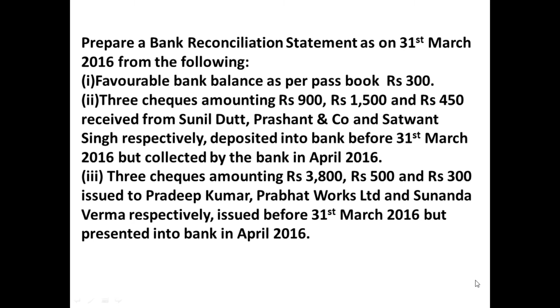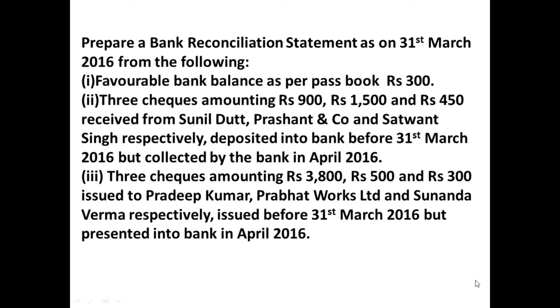Thus, question should be given in two manners. First one, if overdraft bank balance as per cash book is given in the question, we have to calculate bank balance as per passbook. Otherwise, if favorable bank balance as per passbook is given in the question, we have to calculate bank balance as per cash book. That may be overdraft or favorable. But instead of giving a direct question like this, he is giving cash book and passbook both in the question. By comparing these two books, we should identify the reasons for disagreement. That is a new point in present problem.